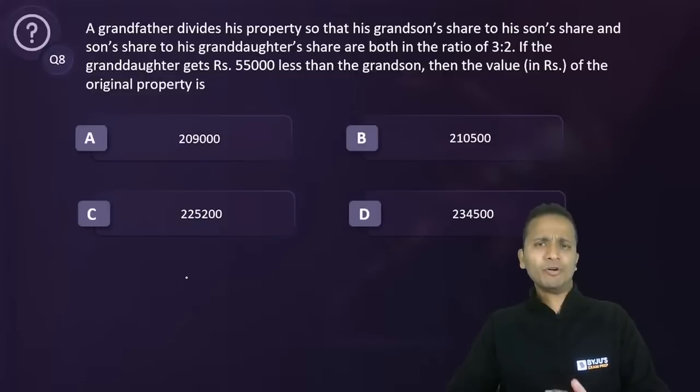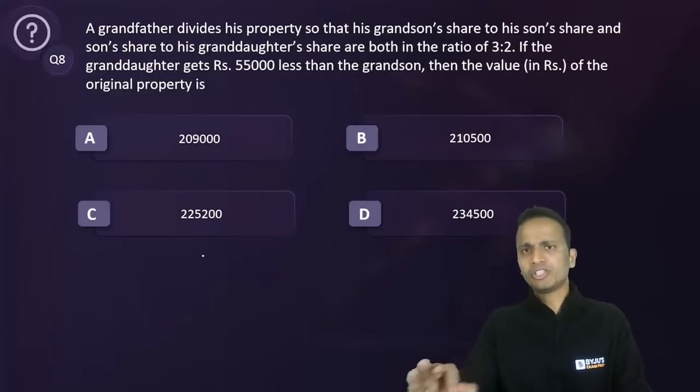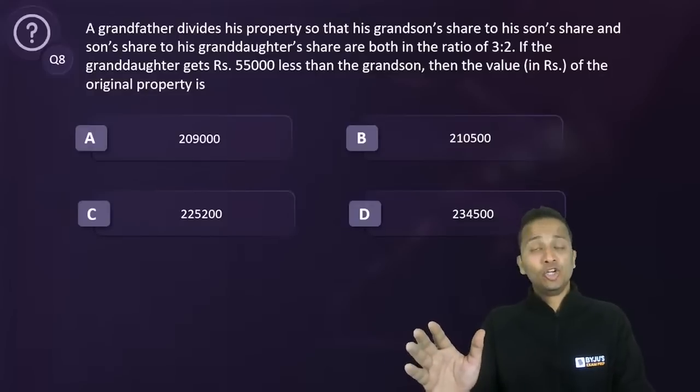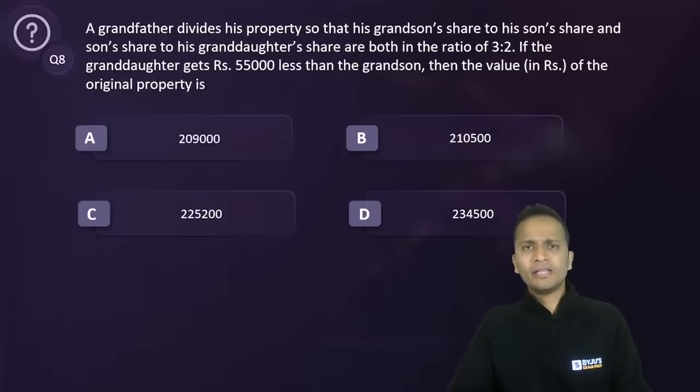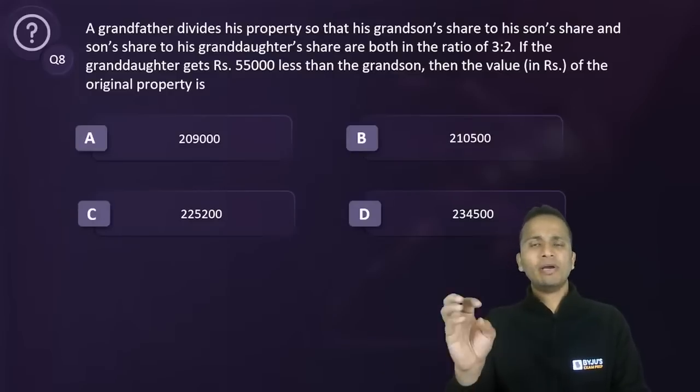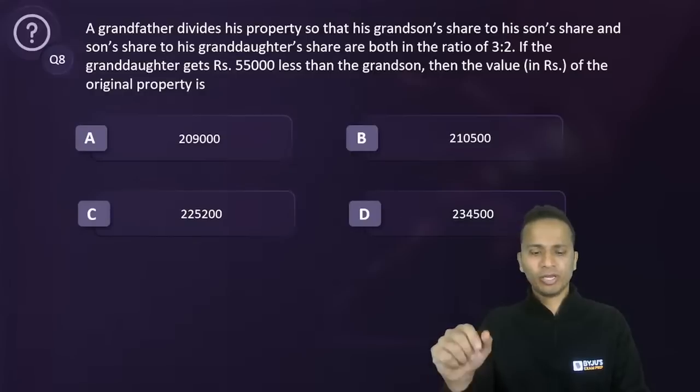So this is just the game of ratios, nothing more than that. A simple, straightforward question. Heavy calculations are not required in this case. You just need to be a little extra careful while looking at the share of these three people. What is given, what is being asked, just that.